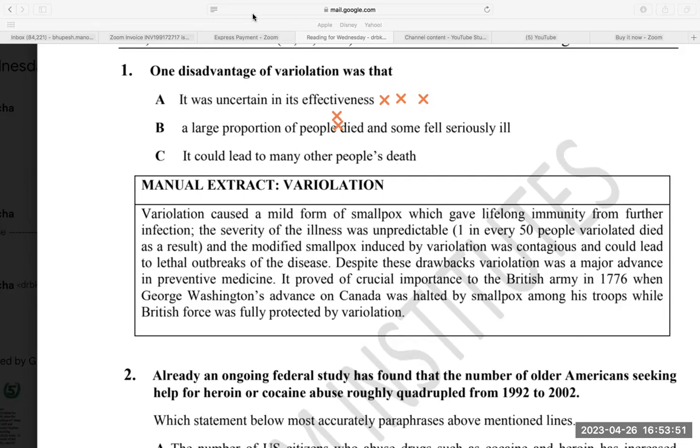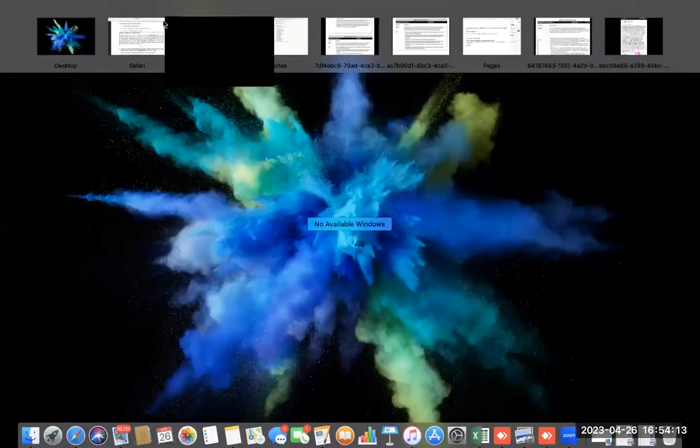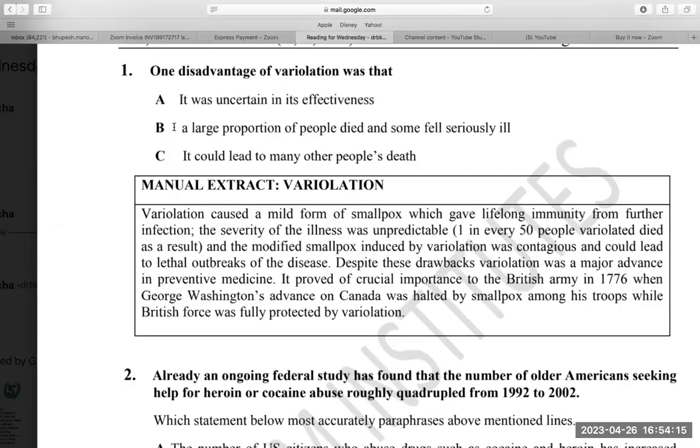I'm just going to unmute you and ask what the correct answer is. As per me, it should be C. Yes, please, guys, I'll unmute you and ask what the answer is. I hope it is C as far as I think, but still I would ask you. Yes sir, it's C. Right. What we need to understand, as I always say, is that if your grammar is strong, you will definitely pass OET, whether it is reading, writing, speaking, or listening.